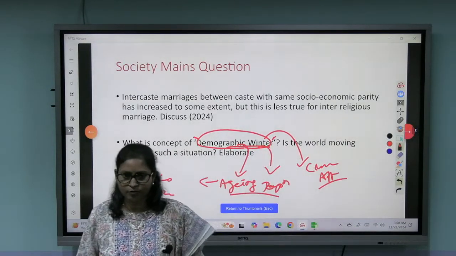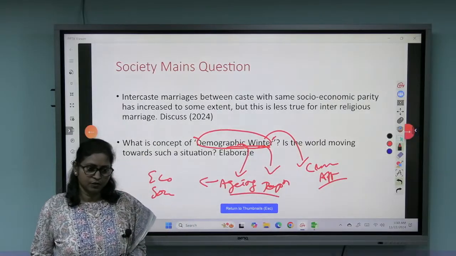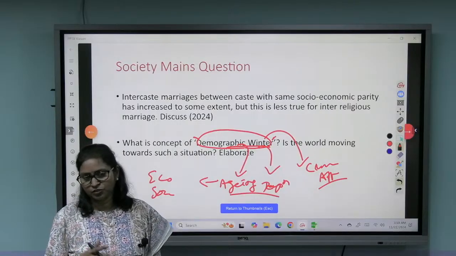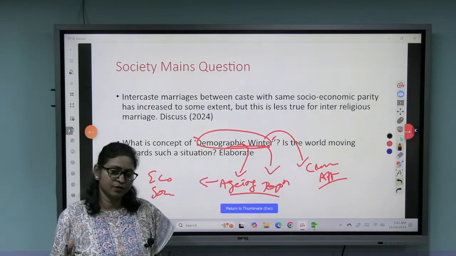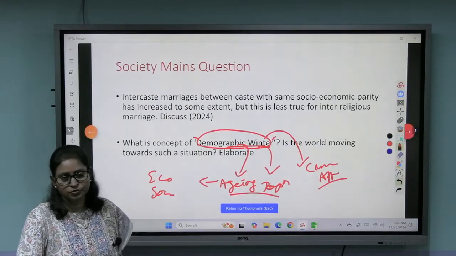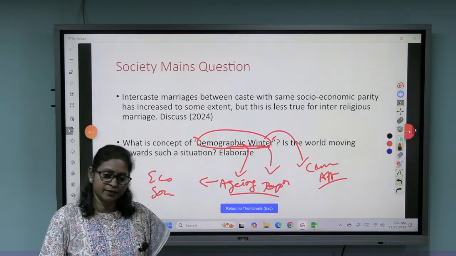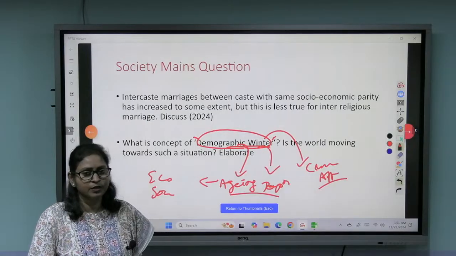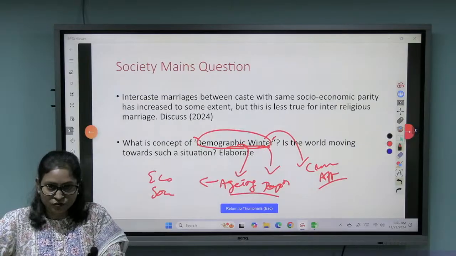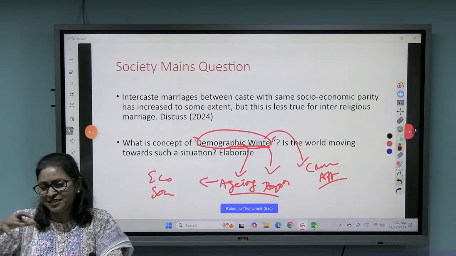So I hope you got more idea and more clarity now. You are much better placed after this session. I hope I made some contribution to your preparation, and we are coming up with more and more guidance on the UPSC series, on various aspects.